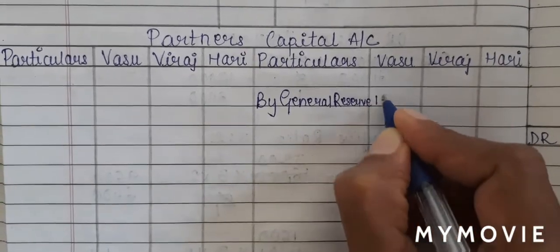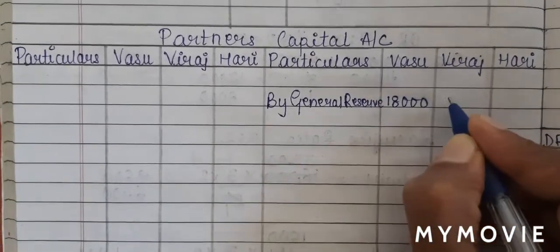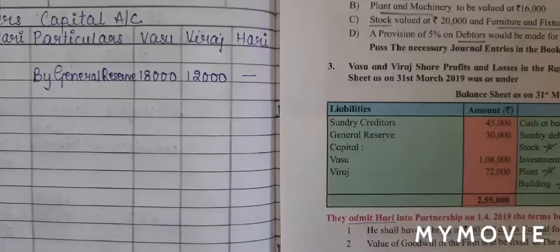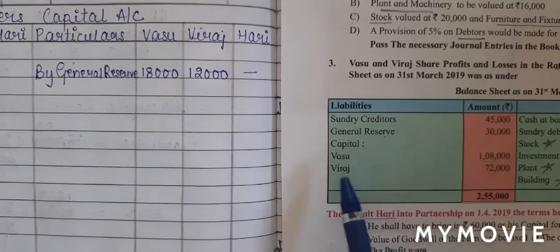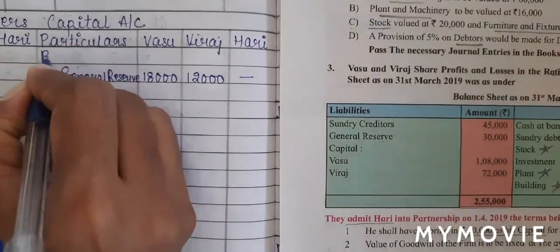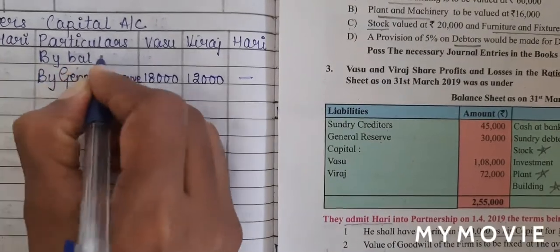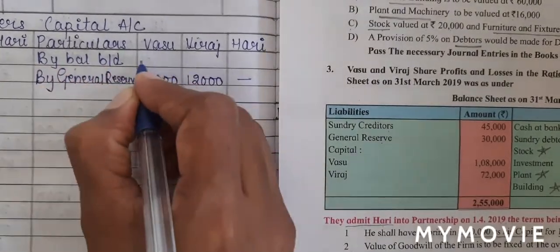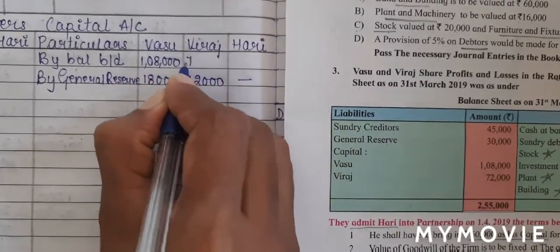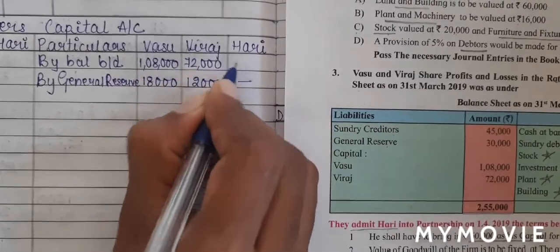For Vasu we calculated 18,000 and for Viraj 12,000. Next is capital balance of Vasu and Viraj. So in capital account I will write by balance brought down. Vasu is 1,08,000 and Viraj is 72,000.